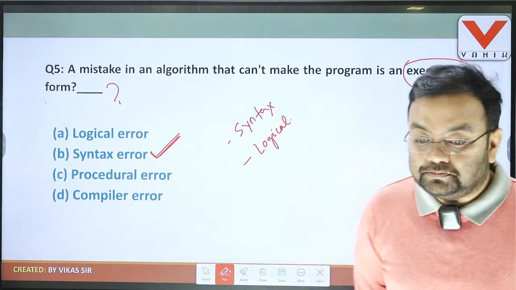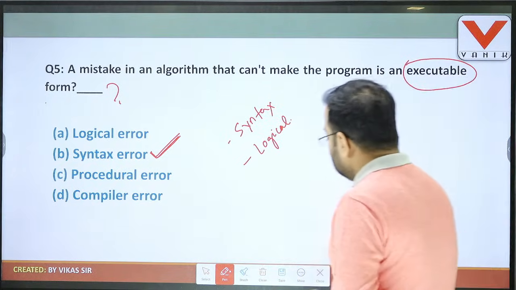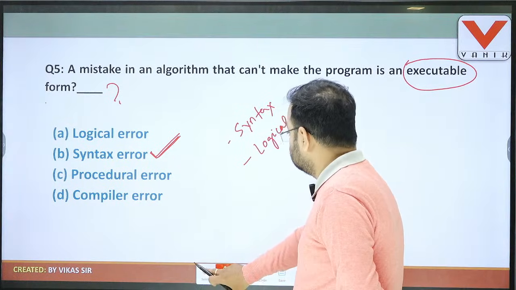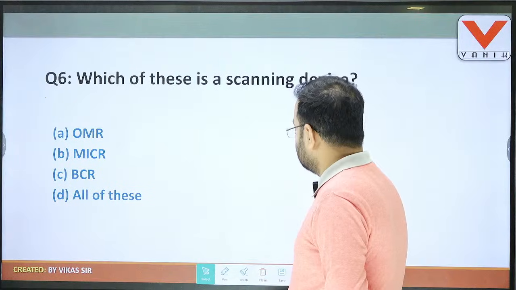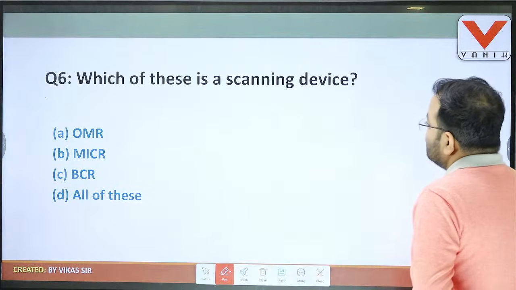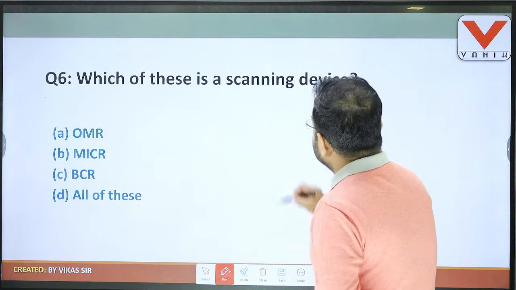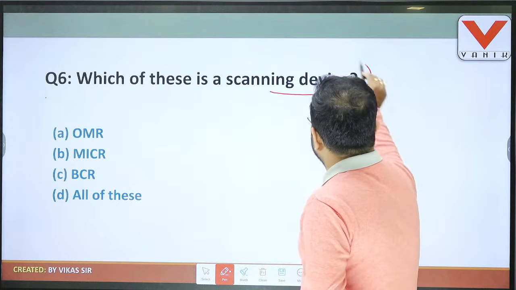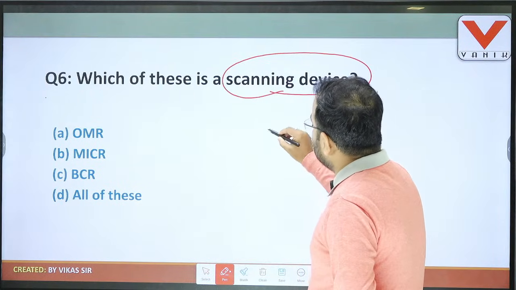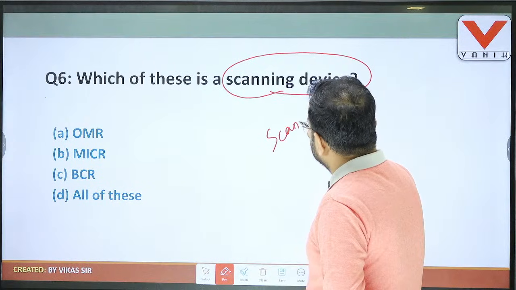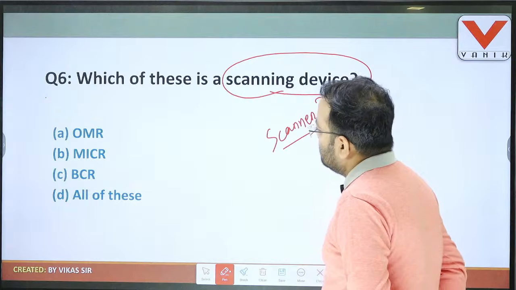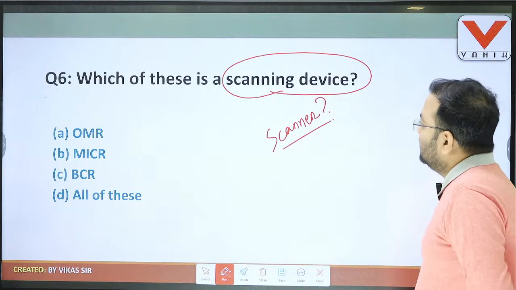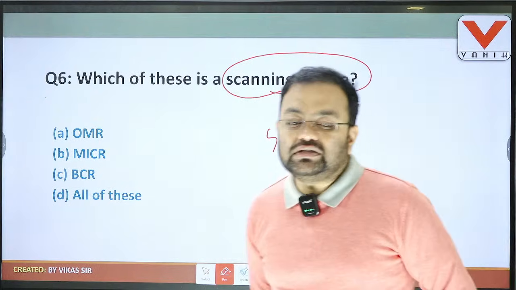Very good, very good. Then goes to next question, question number 6. Which of these is a scanning device? So it has asked about a scanner. Which of the following is an example of a scanning device or scanner?